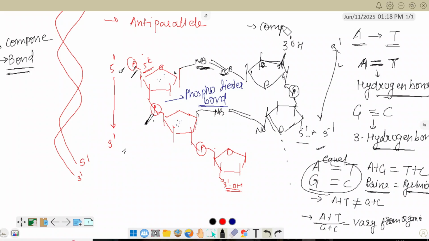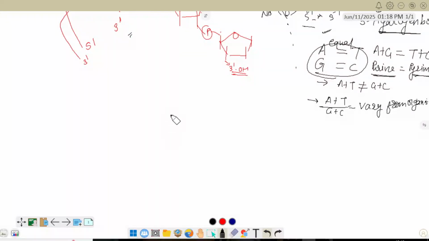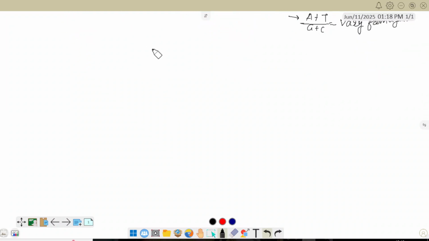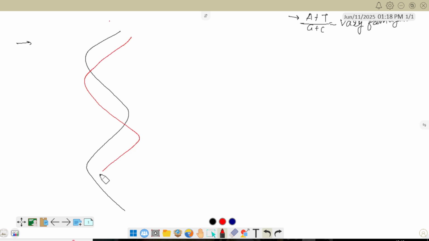Done? Now if you see the structure in DNA, this is the major groove. We'll discuss the importance of all these grooves, and this one is the minor groove, because DNA is also of 4 types.